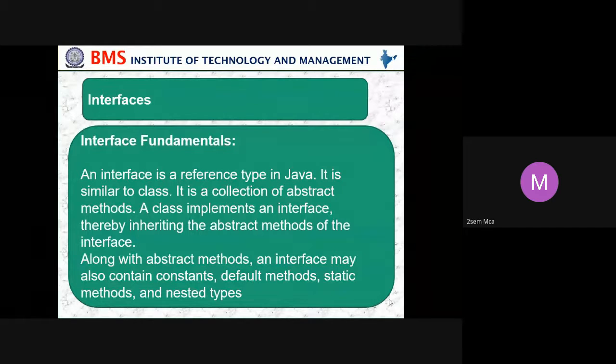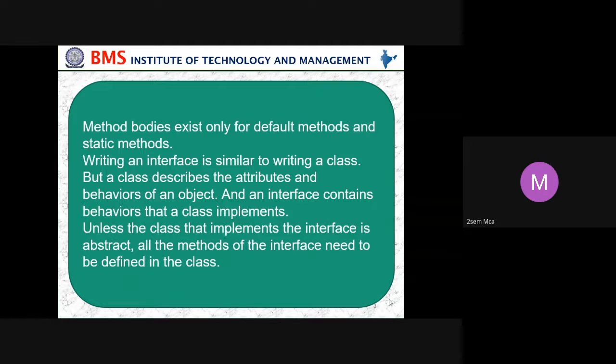To implement the interface, we need a class, thereby inheriting the abstract methods of the interface. Along with abstract methods, an interface may also contain constants, default methods, static methods, and nested types. Method bodies exist only for a default method and a static method. Writing an interface is similar to writing a class, but a class declares the attributes and behavior of the object, and an interface contains behavior that a class implements.